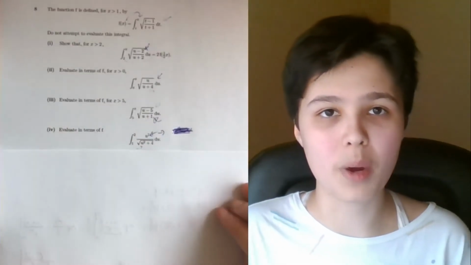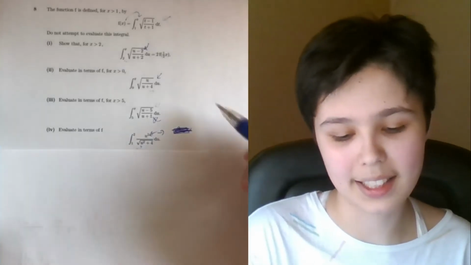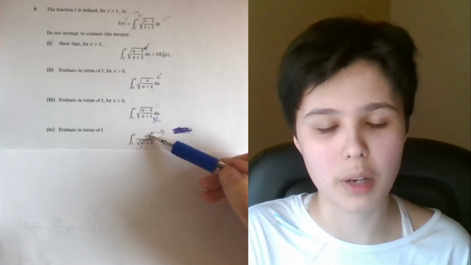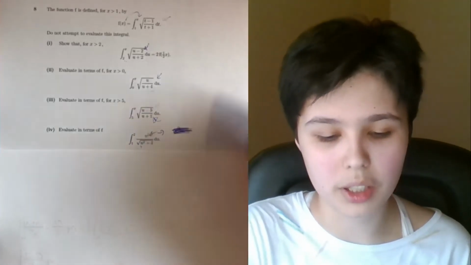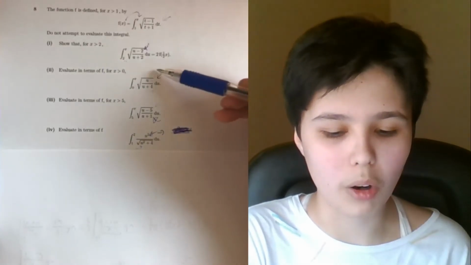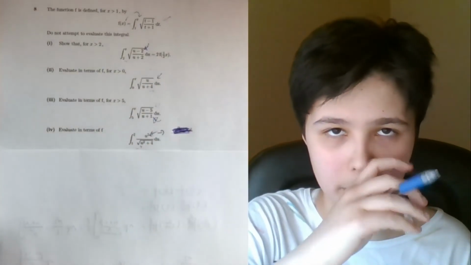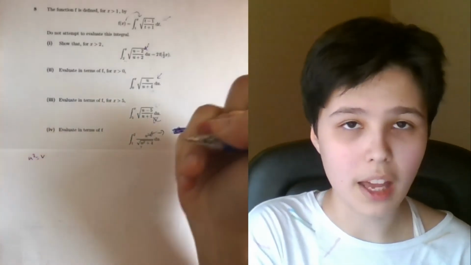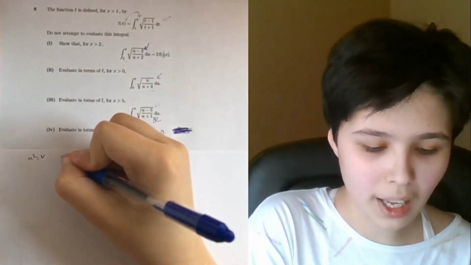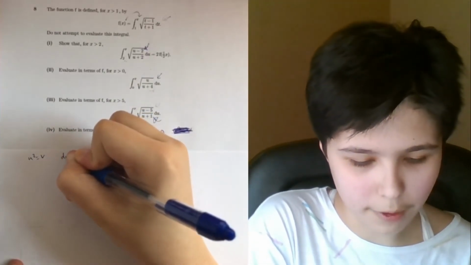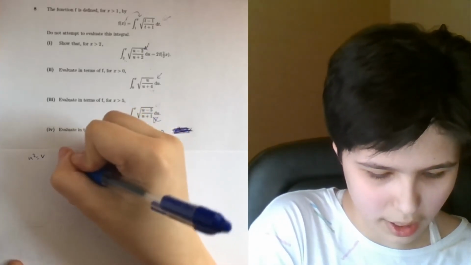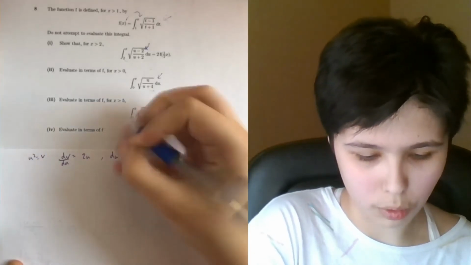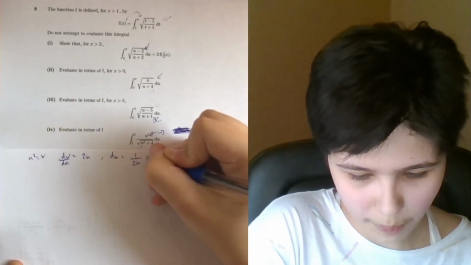For integrating this, when I did this in timed conditions for practice, I found it really hard because I thought there's no way that a u squared not under a square root and a u squared under a square root can possibly become of the form of both u's being under square root. Turns out, if you just do the simple substitution, u squared equals v, everything works out. Using that, dv by du is equal to 2u, so du equals 1 over 2u dv.